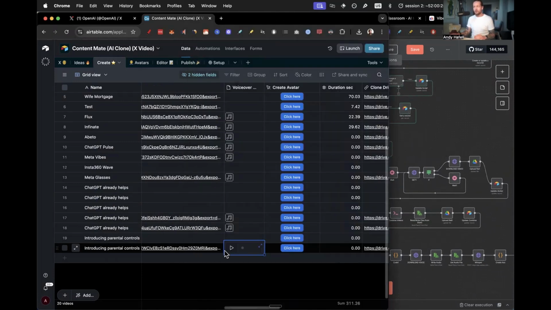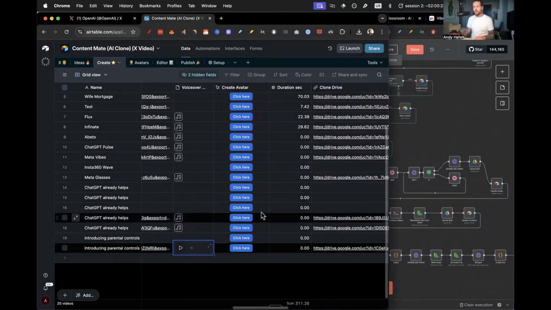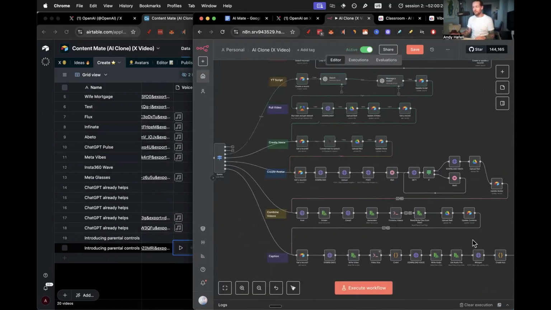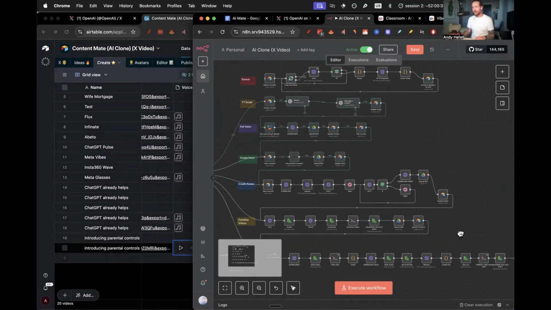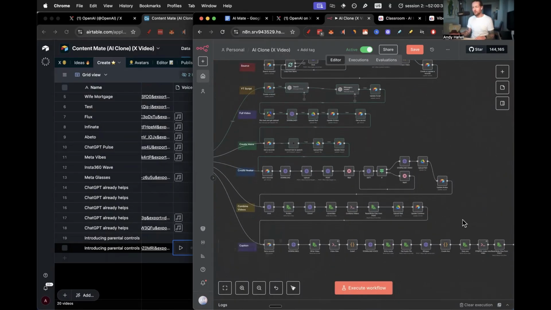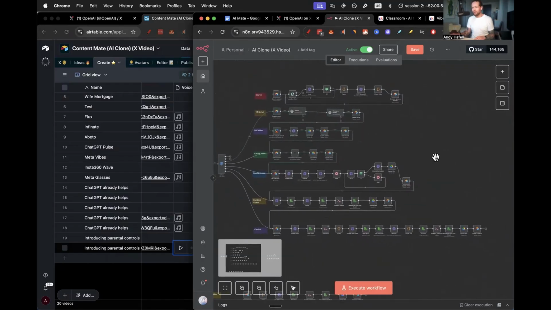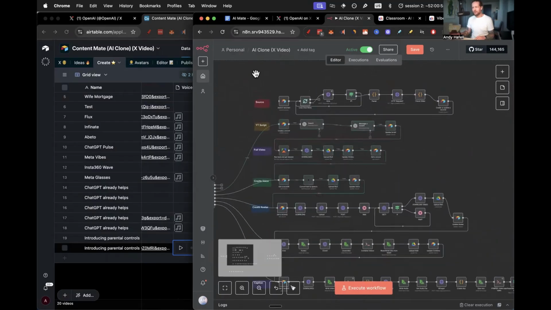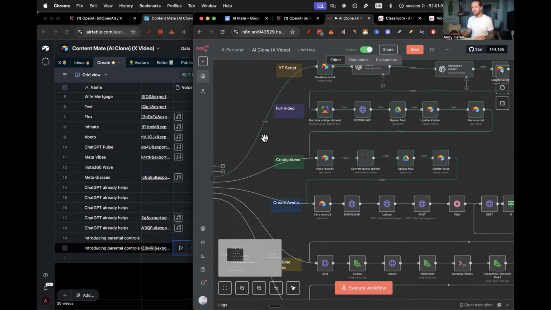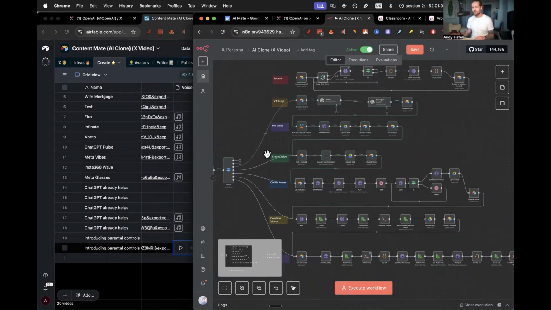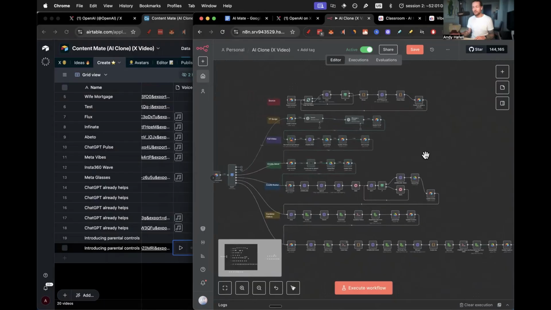And now, obviously, if you want to run through the rest of the automation, we could run it step by step, or we could just run it through by clicking the end of the automation here, and it would run through the entire automation and get an updated version of the video. I kind of want to break everything down step by step a little bit more and go into every detail here, from the sourcing to making the script to doing the full video, just so you can get an overview of how you could set this up yourself.